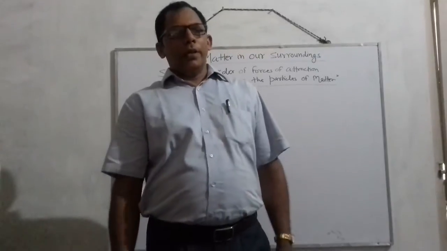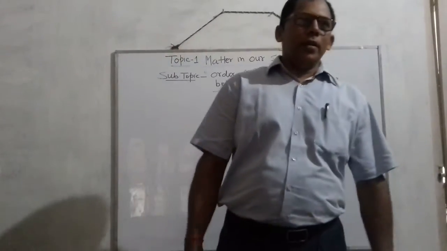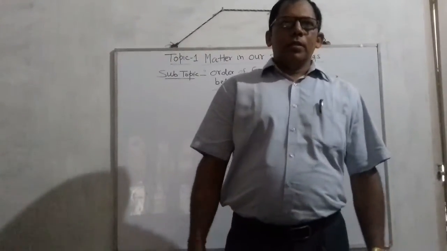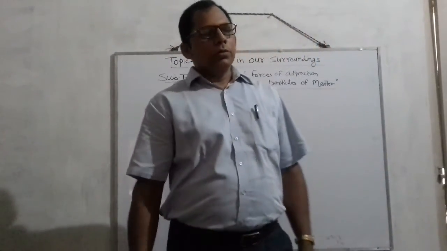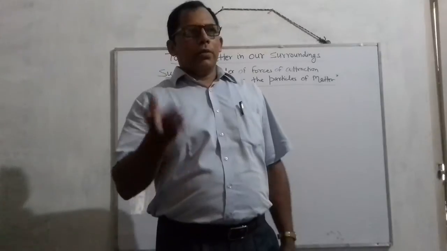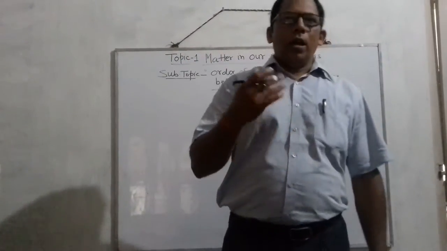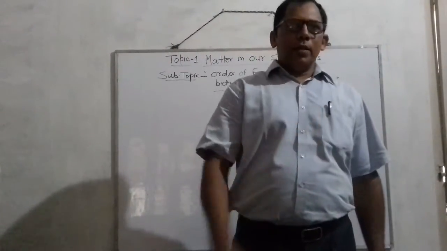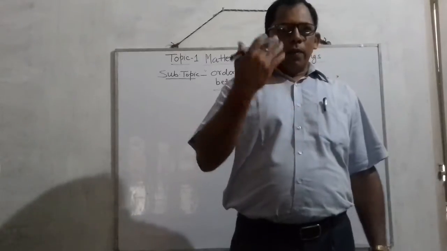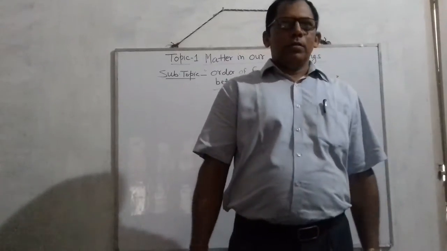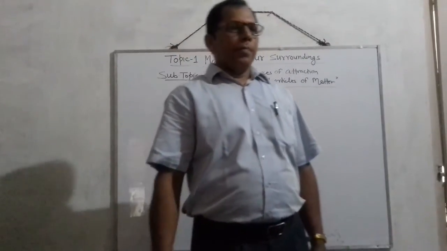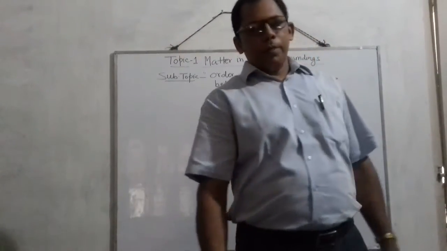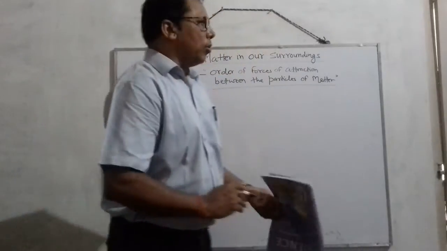Children, in my previous lecture, you studied the conversion of temperatures, how degree Celsius is converted into Kelvin, or Kelvin into degree Celsius and Fahrenheit also. So you must remember the formula of conversion of temperatures which I have taught you.